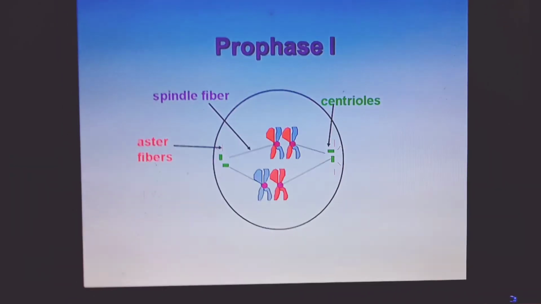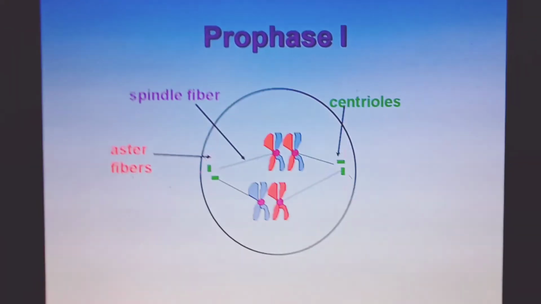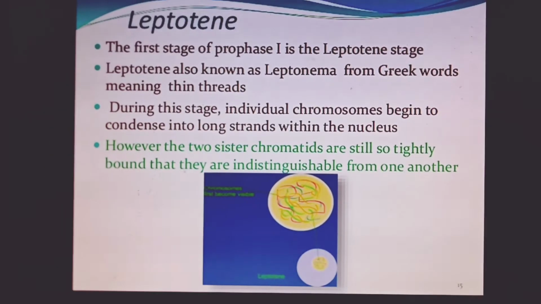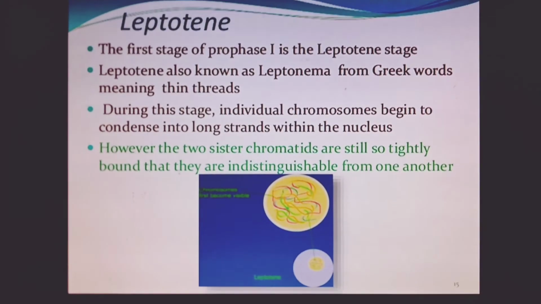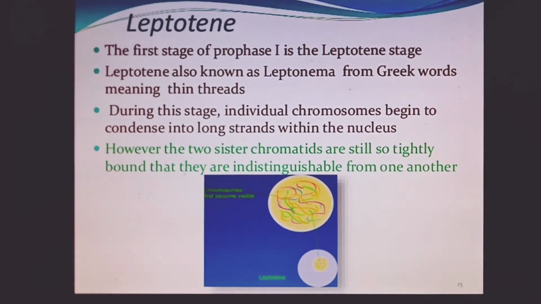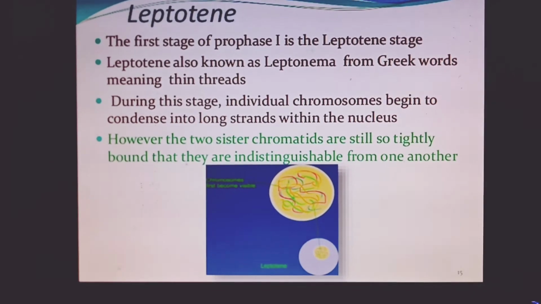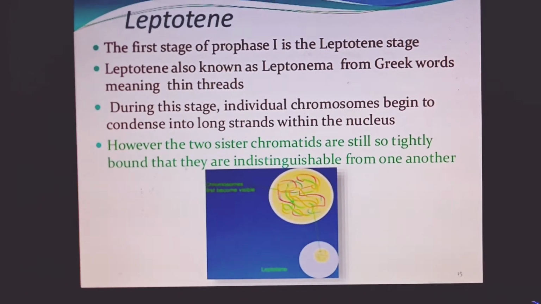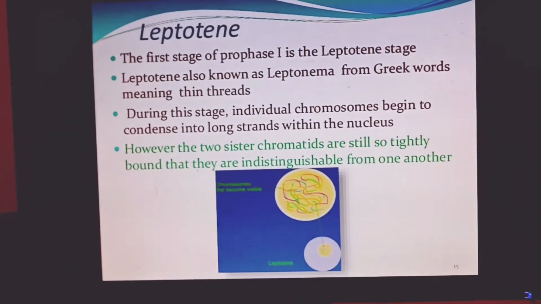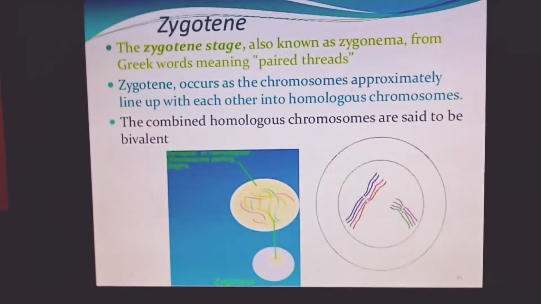This diagram shows prophase I. The spindle fibers are formed and aster rays are formed, whereas the centrioles are in pair. The first stage of prophase I is leptotene. Leptotene is also known as leptonema, from the Greek word meaning thin threads. During this stage, individual chromosomes begin to condense into long strands within the nucleus. However, the 2 sister chromatids are still so tightly bound that they are indistinguishable from one another.